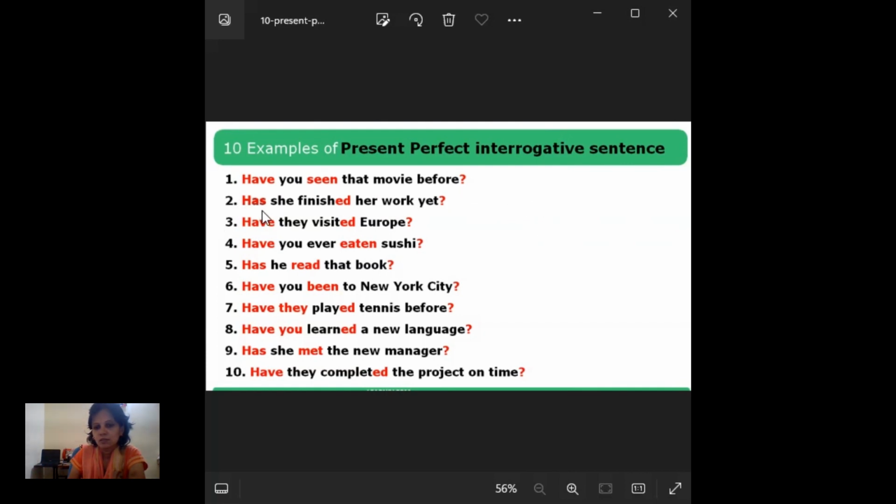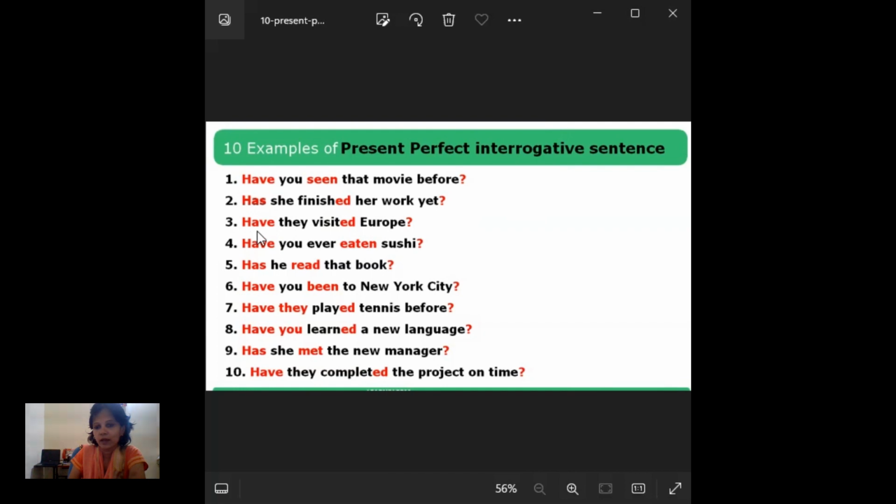And second one, has she finished her homework, has she finished her work? What work, I don't know, but someone wanted to know whether this lady has finished her work or not. Some work that she has been given, I think. So that work she has completed or not. That person wanted to know whether this lady has completed it or not. That is what it means.